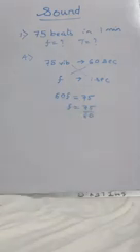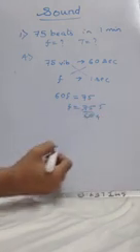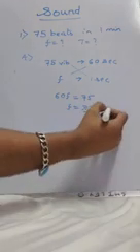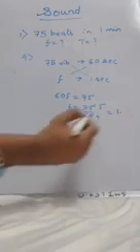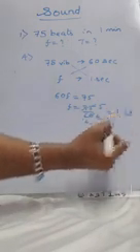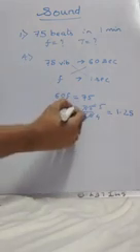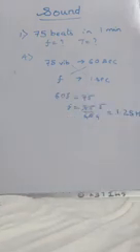Now both will go in the 15 table. 15 5s are, 15 4s are, 5 by 4. Whatever answer you write, you have to write it in decimal. So what is 5 by 4? If you divide, you will get 1.25. Is this my final answer? No, it is incomplete. You have to write the unit. So frequency is 1.25 Hertz.